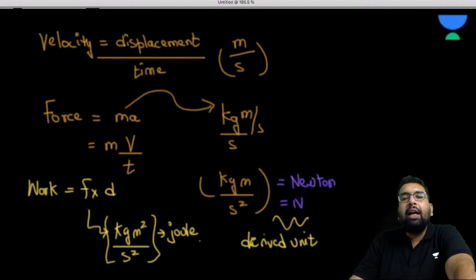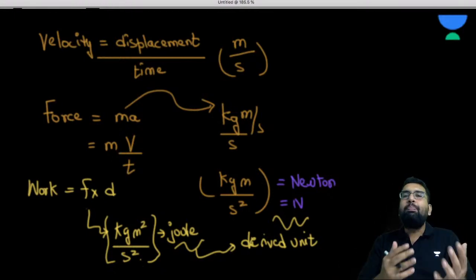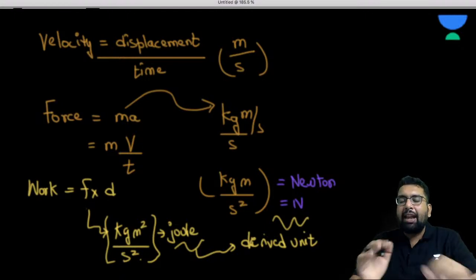It is again a derived unit. I hope you understood the meaning of fundamental quantity and derived quantity.